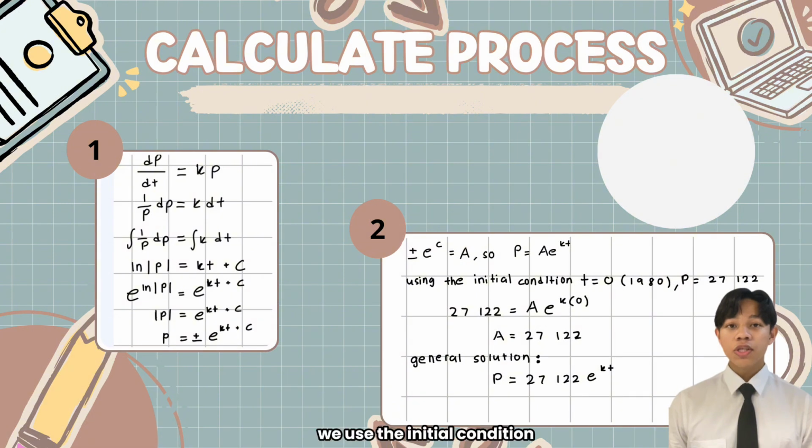For step 2, we use the initial condition. When t equals 0, p equals 27,122. Then we substitute the value of p and t into the equation. 27,122 equals a e to the power of k times 0. Since e to the power 0 equals 1, we get a equals 27,122. So our general equation becomes p equals 27,122 e to the power of kt.